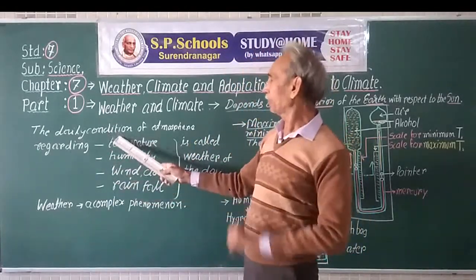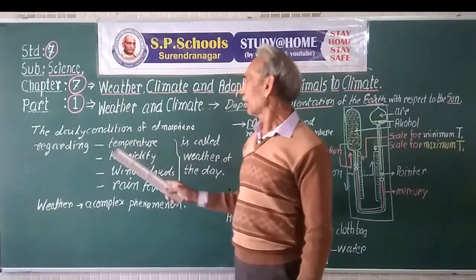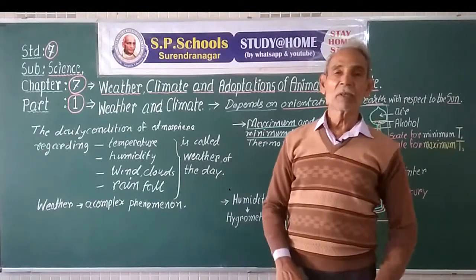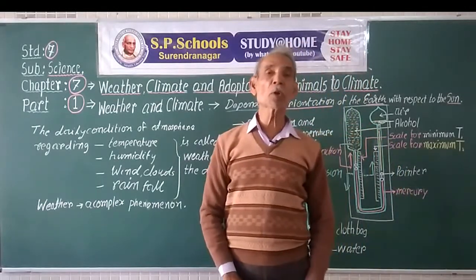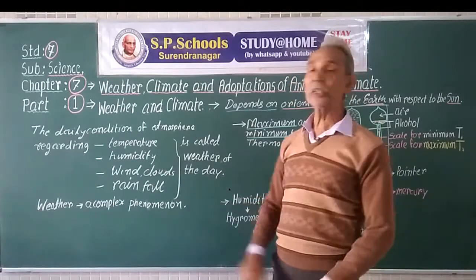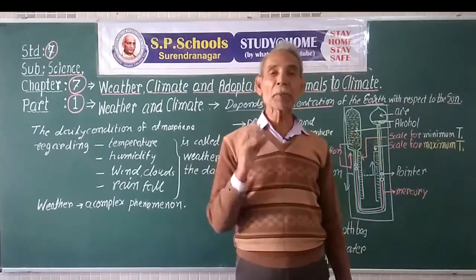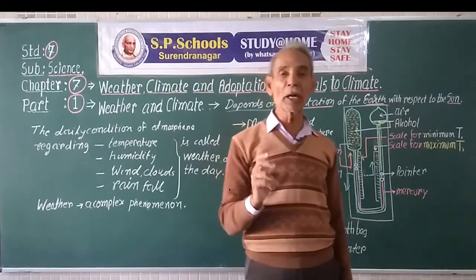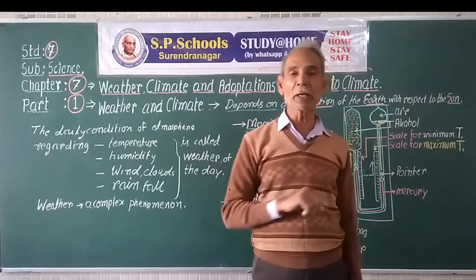Now, in weather, the daily condition of temperature, hot or cold, warm or cool, we measure. We also measure the daily condition of humidity. Humidity is the presence of moisture. Moisture doesn't remain the same for the whole day or the whole year.